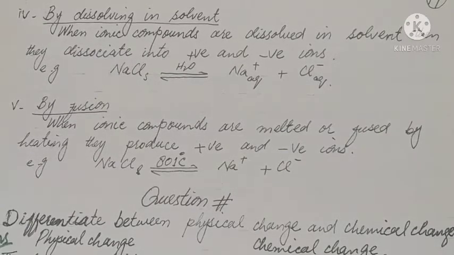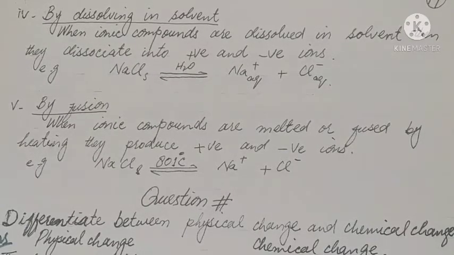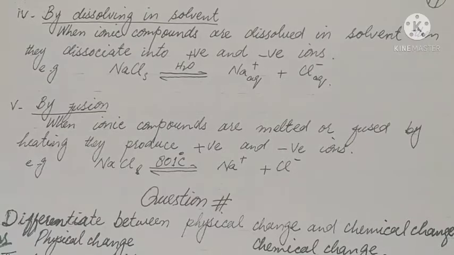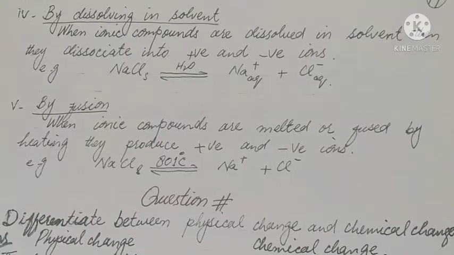Then fifth method, by fusion. When ionic compounds are molten or fused by heating, they produce positive and negative ions. For example, NaCl solid, if it is heated to 801 degrees centigrade, is changed to Na+ and Cl- ions.